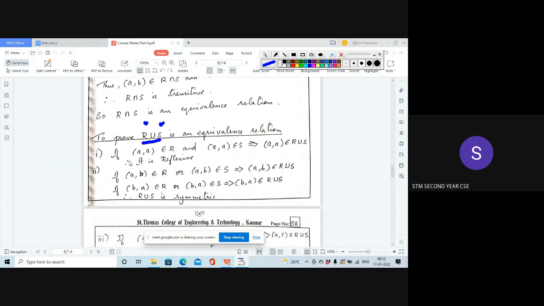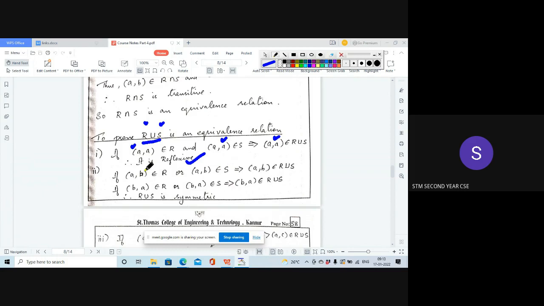So likewise, as in intersection, we assume that if (a, a) is an element of R, since R is an equivalence relation, it satisfies the reflexive property. The reflexive property says that each element is related to itself. So if (a, a) is an element of R and (a, a) is an element of S, because for union we are considering the same elements, if they are present in both the sets, then it implies that (a, a) is also an element of R union S. Therefore, it is reflexive.